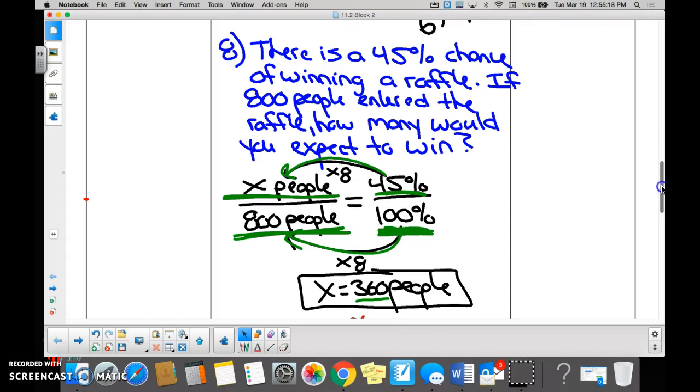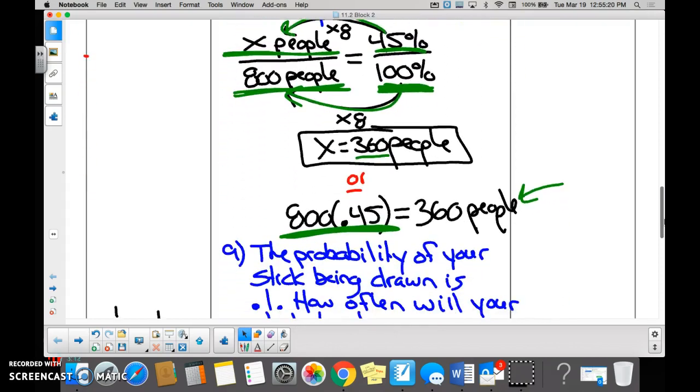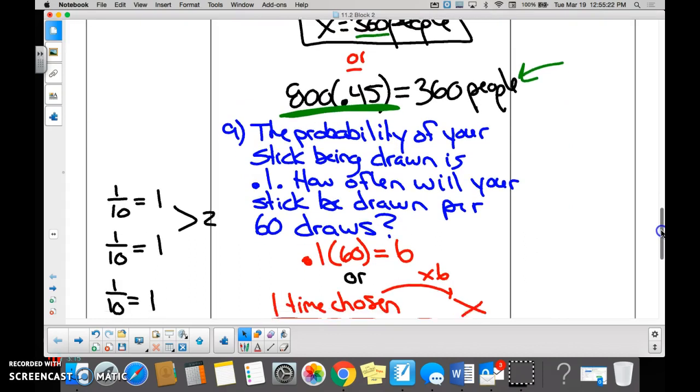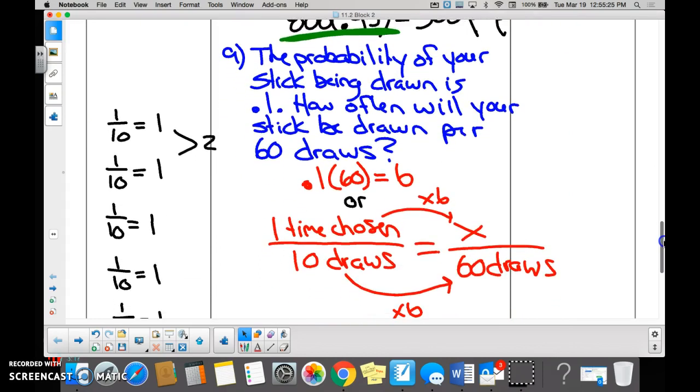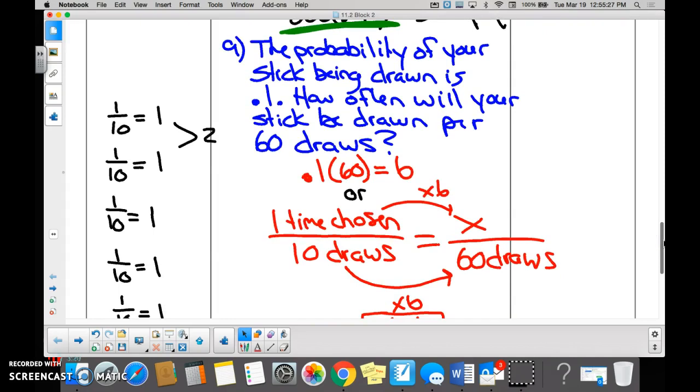And then the last one we did was down here. And again, you could have written a proportion or solved it by finding the percent of a number. The problem is the probability of your stick being drawn is 1 what? What's this number? 1/10, right? So we took 1/10 and we wanted to see how many times out of 60, right? So we took 1/10 of 60 and it became 6. Or we wrote a proportion and said your stick gets chosen 1 time out of 60, right?